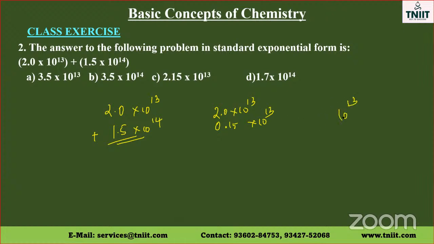So I'll take 10 to the power 13 into 2.0 plus 0.15, which is 2.15. Therefore, the correct answer for this is 2.15 into 10 to the power 13.